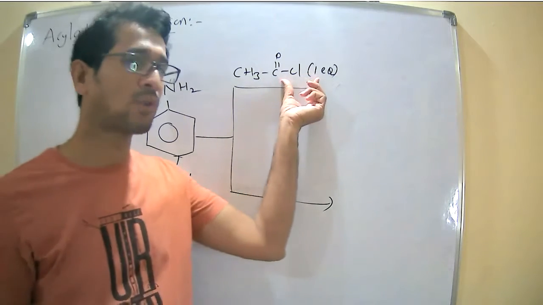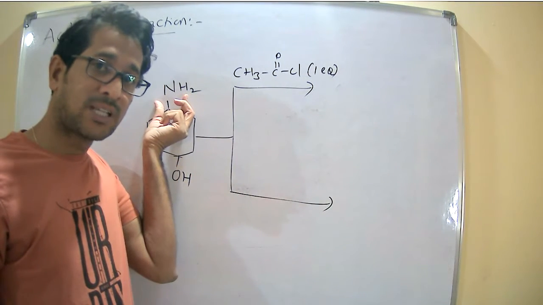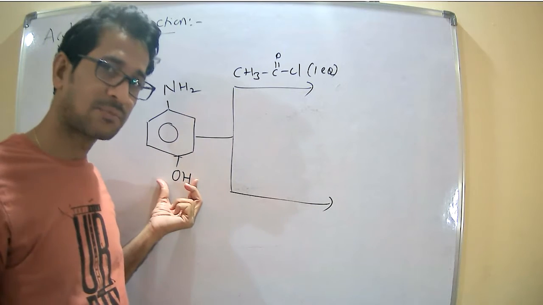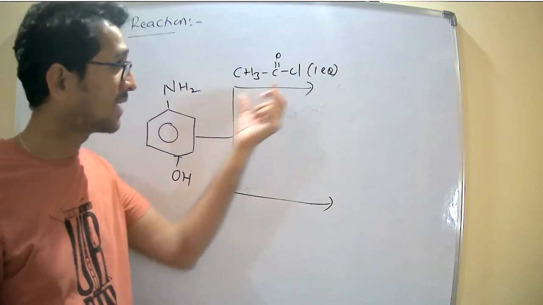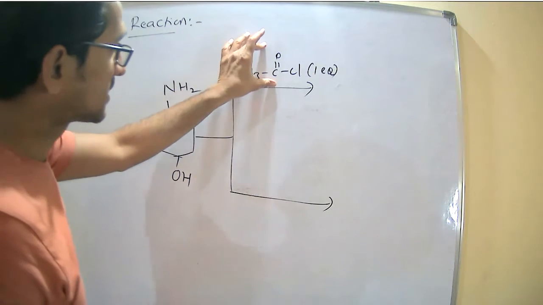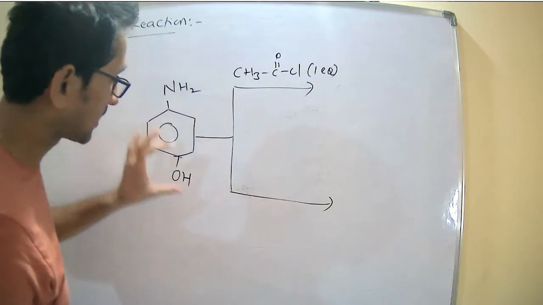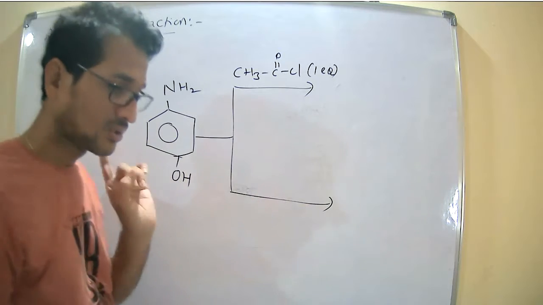Why am I mentioning one equivalent? Because acylation is possible with the amine group and acylation is also possible with the alcohol group. Therefore I mentioned one equivalent, so this acyl chloride needs to react with either the amine or the alcohol. So only one option.